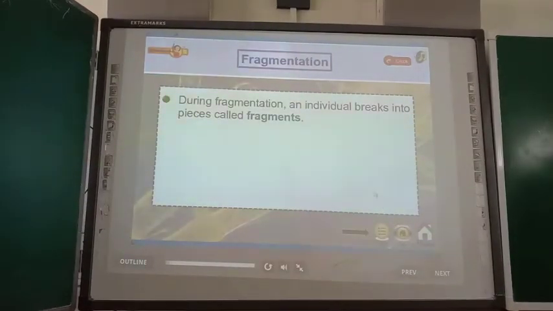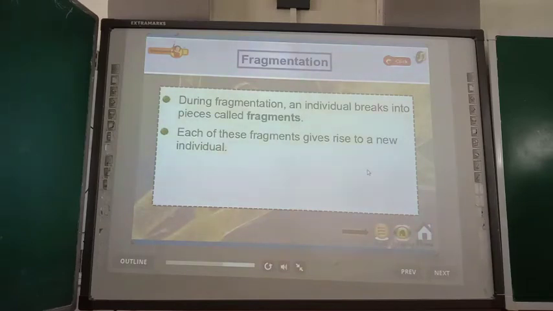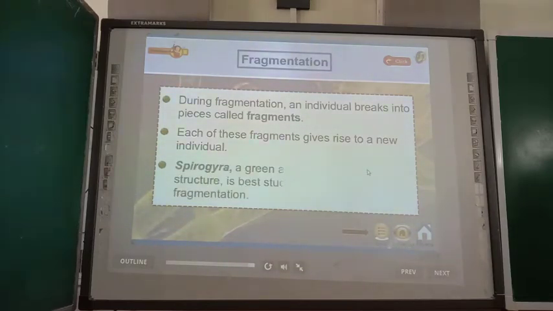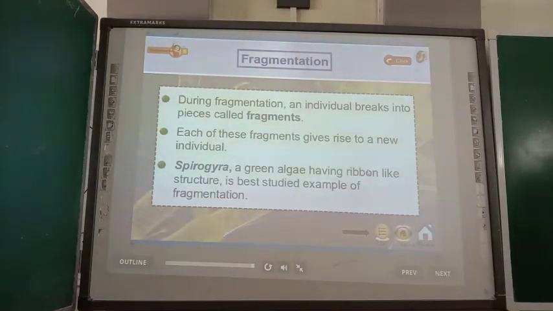Okay, so dear cadets, I hope that you have got the budding. Now the next type: fragmentation. During fragmentation, an individual breaks into pieces called fragments. Each of these fragments gives rise to a new individual. Spirogyra, a green algae having a ribbon-like structure, is the best studied example of fragmentation.